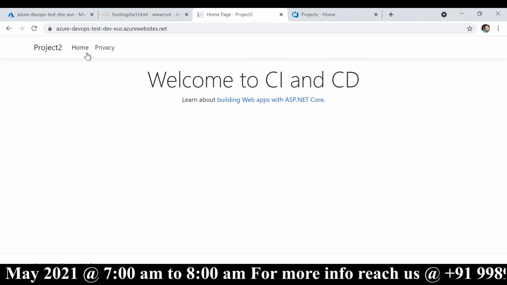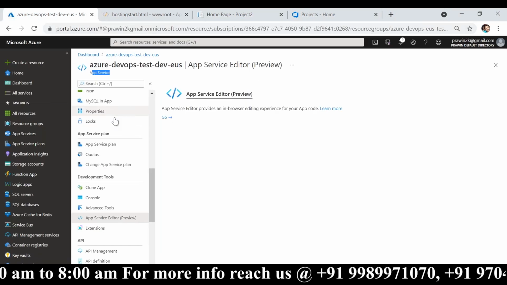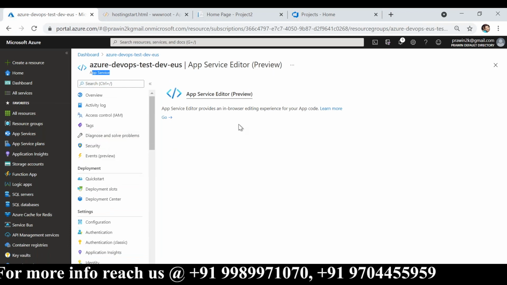So all this is manual work, right? Now I have done it in the test environment. Like this, there might be hundreds of services a project would require.